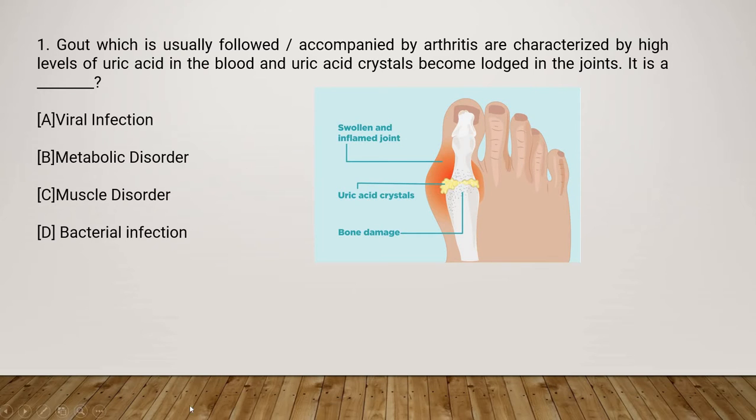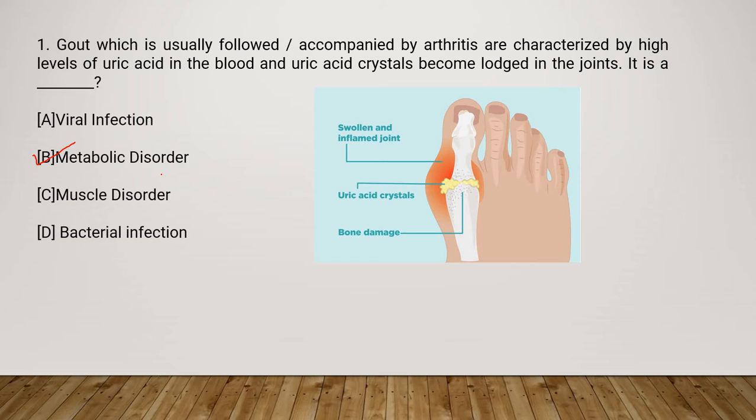So the first question here is: gout, which is usually accompanied by arthritis, is characterized by high levels of uric acid in the blood, and uric acid crystals become lodged in the joints. It is a blank. Is it a viral infection, metabolic disorder, muscle disorder or bacterial infection? So here I have given you the diagram also, which will be helpful for you to understand these questions better. Okay, so the answer to this question is metabolic disorder.